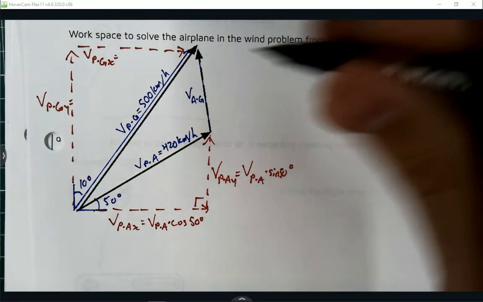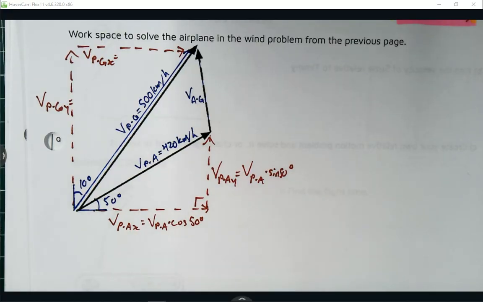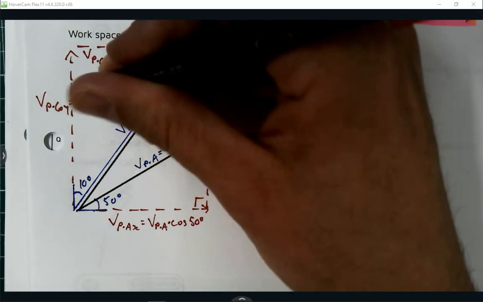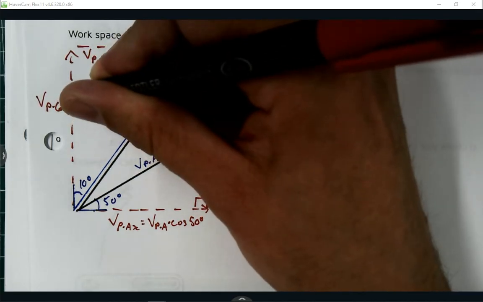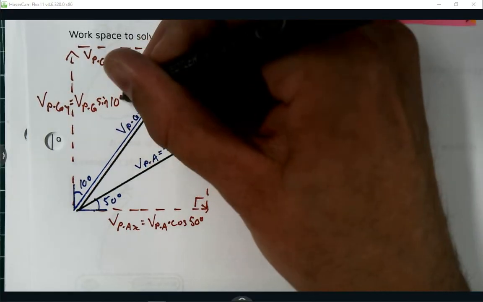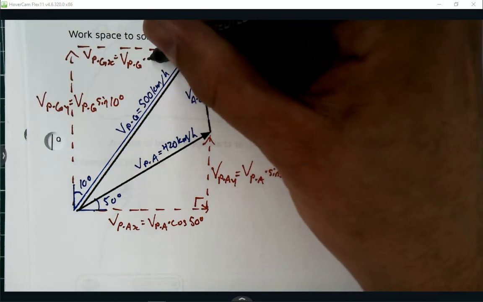And they would have the formulas. Notice that I won't just use cos for x components. I got to think about what's the actual adjacent. So in this case, it's VPGY that gets the cos because it's the adjacent. So VPG sine 10 and VPGX is VPG cos 10.